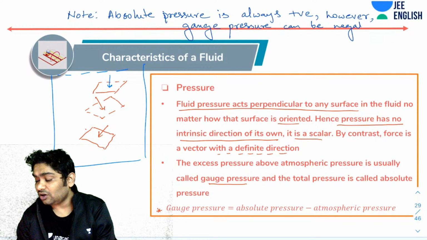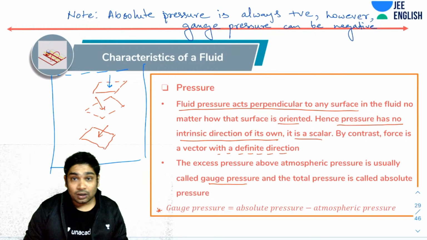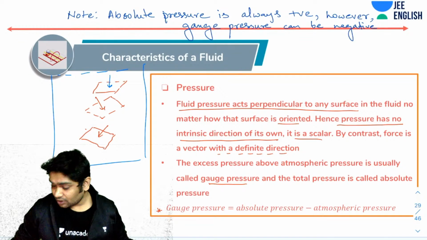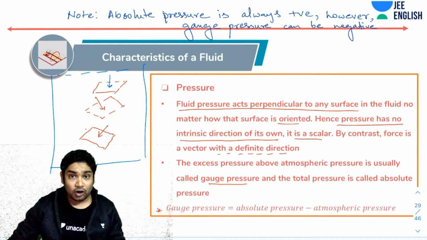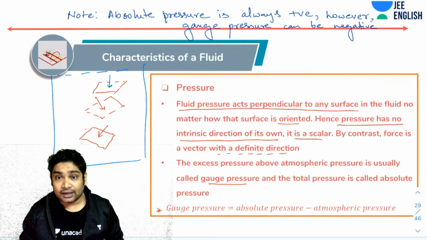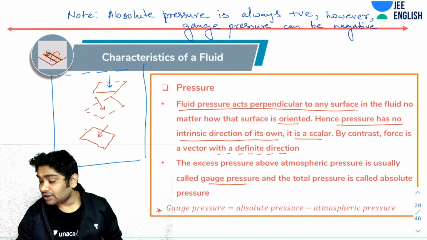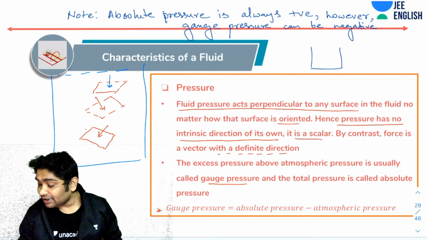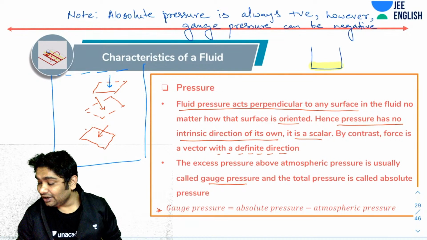Now, there are other ways of telling about the gauge pressure. Let's talk about this. Imagine you had a surface kept at the bottom of a liquid, and there is a liquid here.